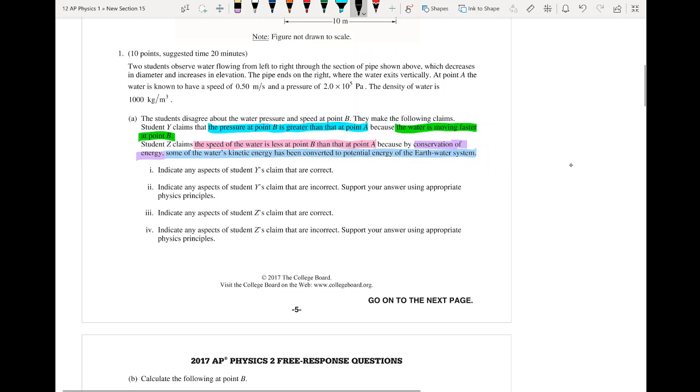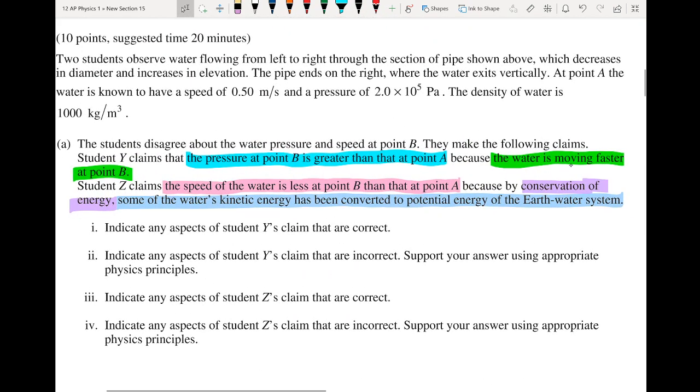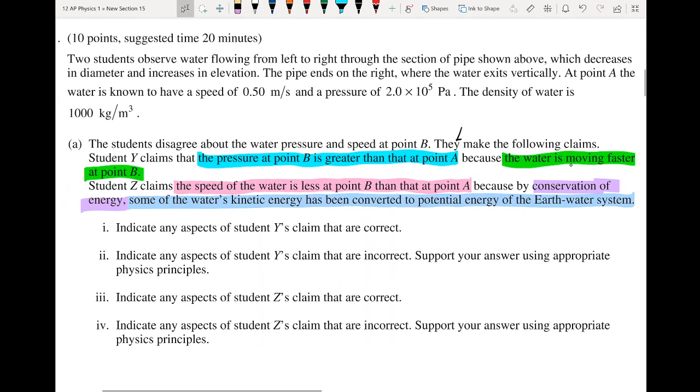In order to talk about their claims, the easiest way is to go in there and ask what claims they're making. If we read it, student Y claims that the pressure at point B is greater than at point A because the water is moving faster at point B. Technically they're making one claim, but we can split that into a bunch of little subclaims. In this case, it's one claim but two statements. The student saying the pressure at point B is greater than at point A is one aspect of that claim. And then the water is moving faster at point B. That's another aspect of this claim.